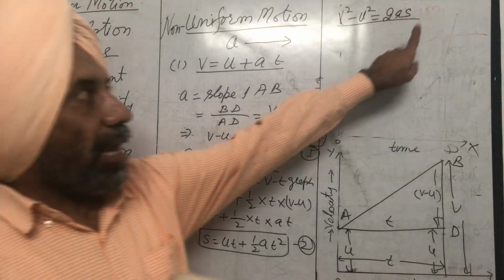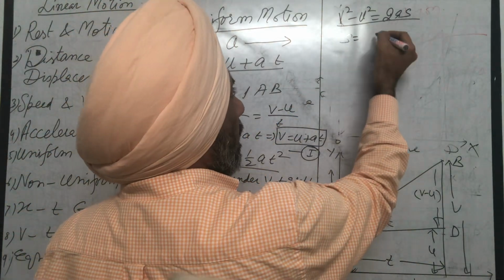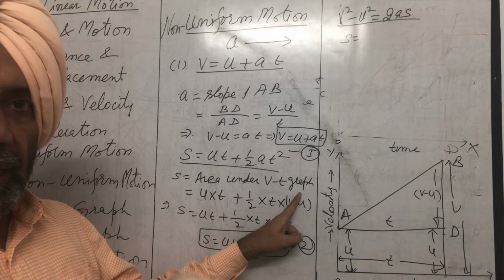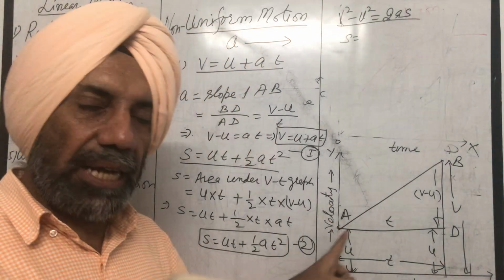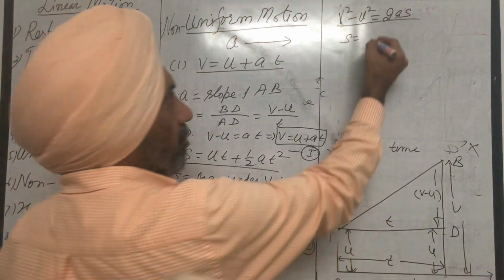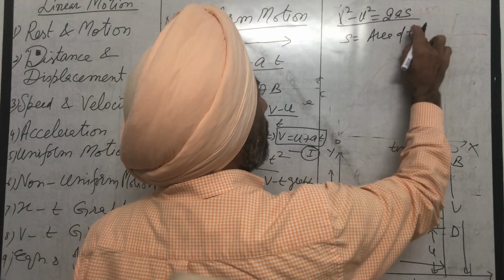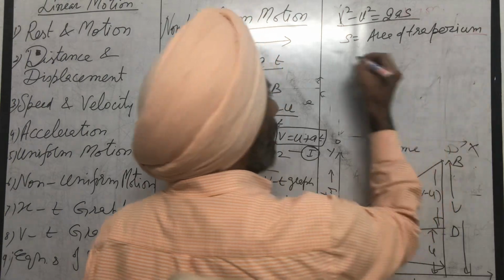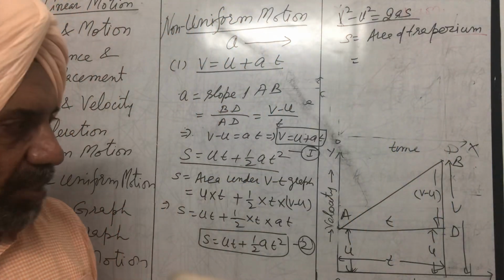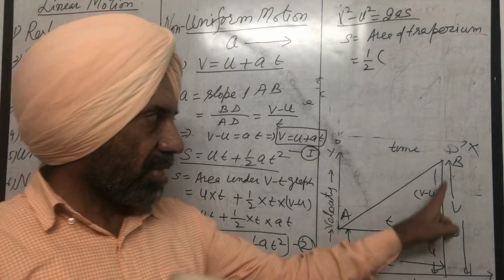Again, we have distance in this equation. So distance covered is equal to the area under the v-t graph. But in this case, we will take the area of the trapezium, in the same diagram. The area of a trapezium is half, this is the formula, the sum of parallel sides.